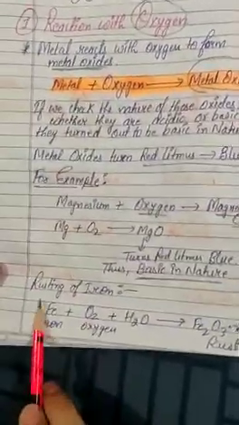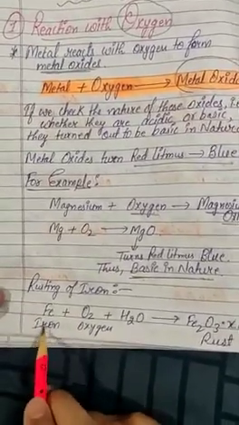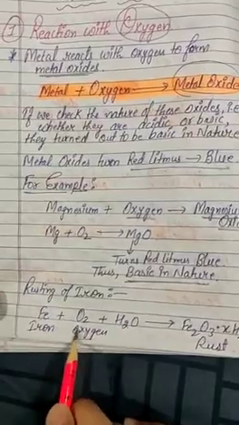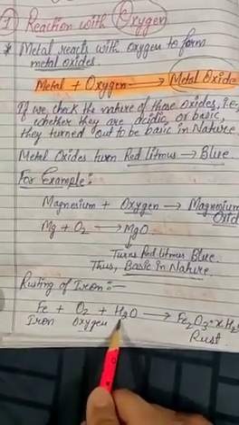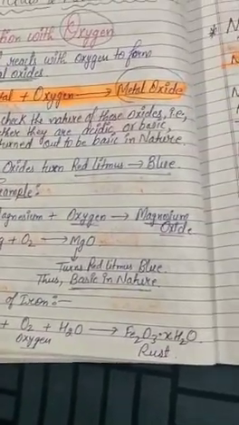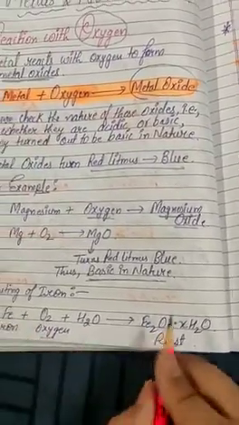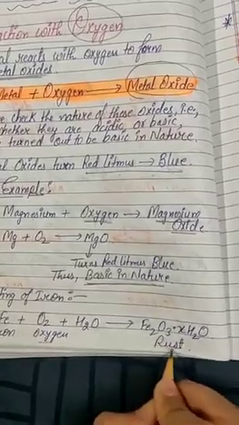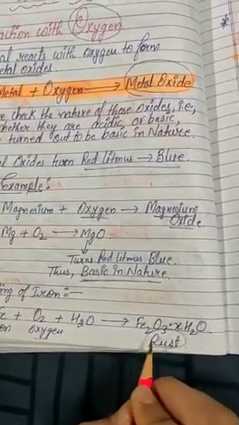Another example is rusting of iron. Iron, symbol of iron is Fe, plus oxygen, O2, and water reacts to form Fe2O3.xH2O. This is the formula for rust.